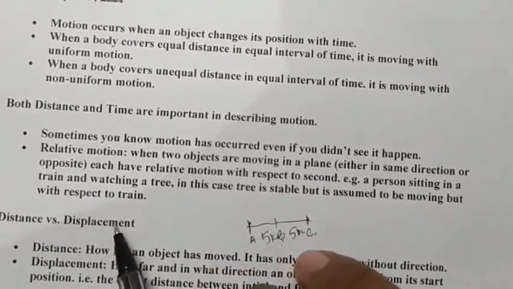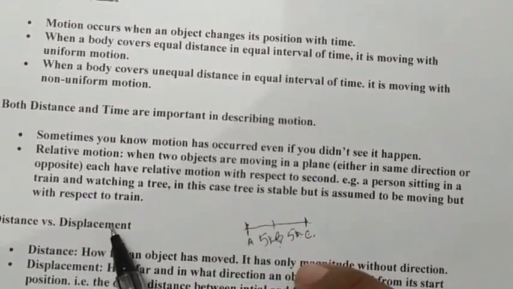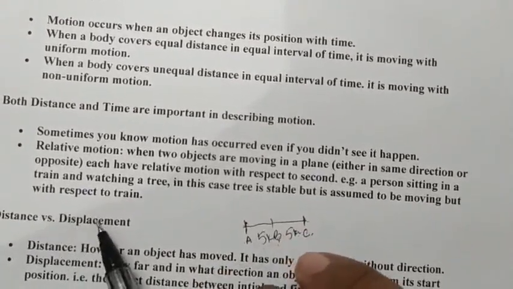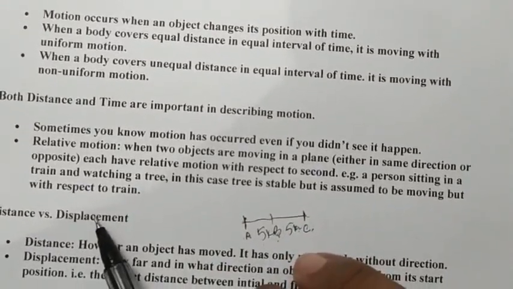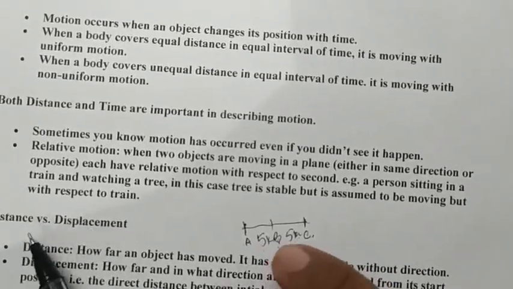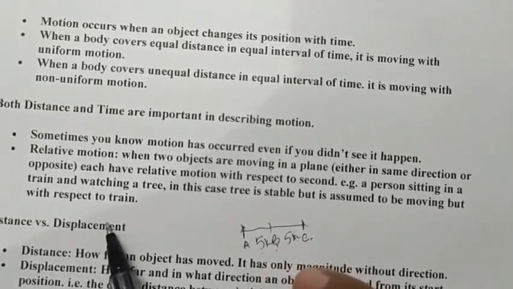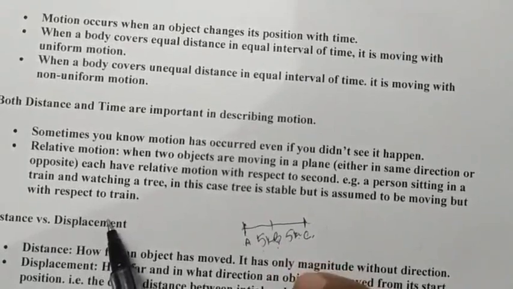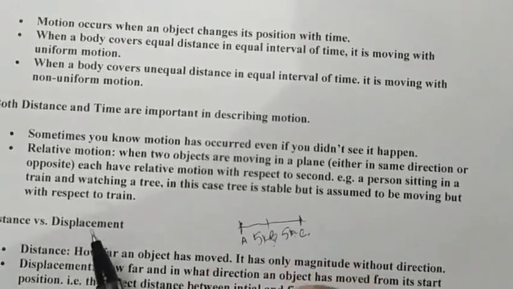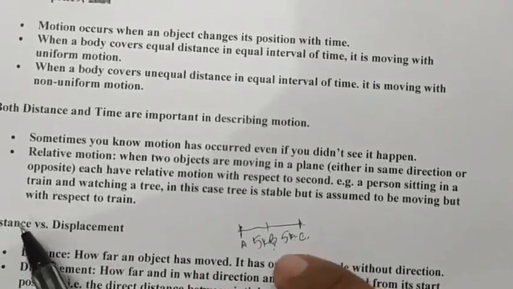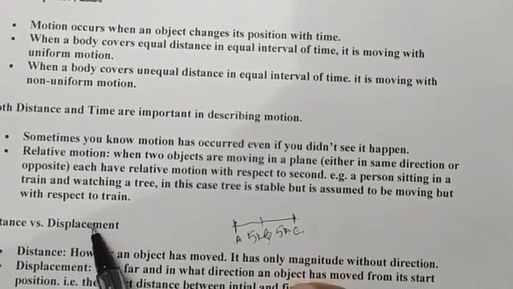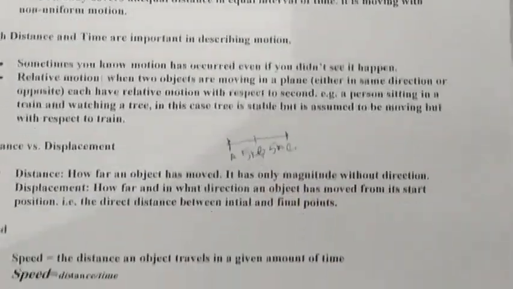Both of them have the SI or MKS unit meter. That is the similarity between distance and displacement. And what are the differences between distance and displacement? First is the definition of both of them. One is a scalar quantity, the other is a vector quantity, right?